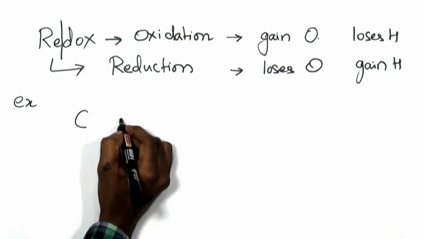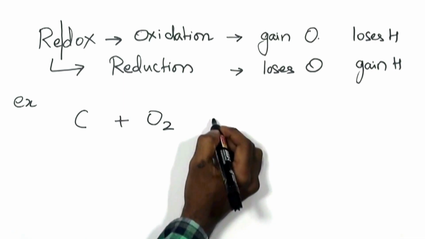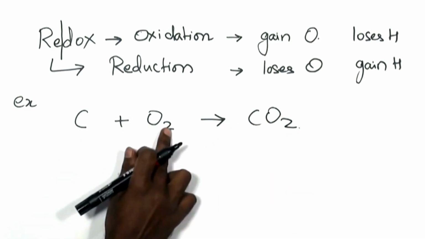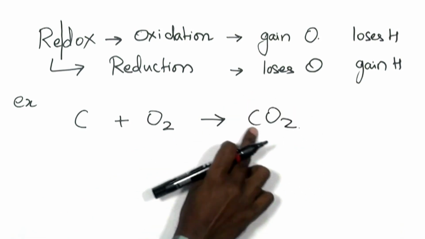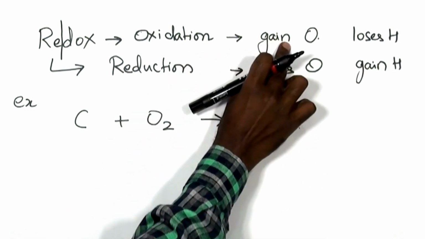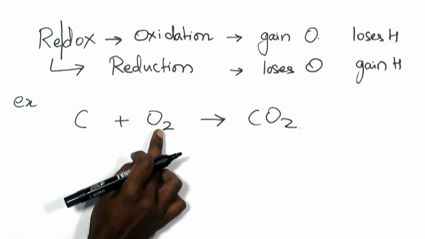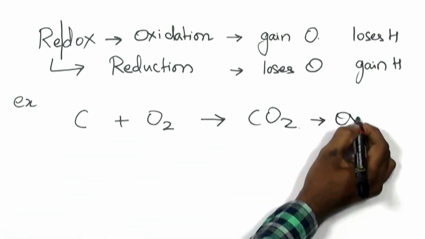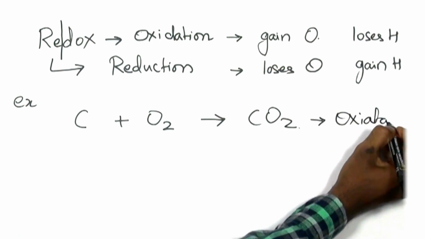When I burn carbon in the presence of oxygen, I get carbon dioxide. So carbon gains oxygen to form carbon dioxide. Gain of oxygen is said to be oxidation. So carbon gains oxygen, and this is said to be an oxidation reaction.